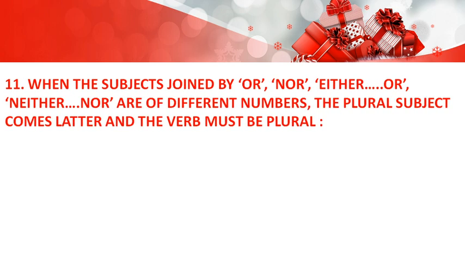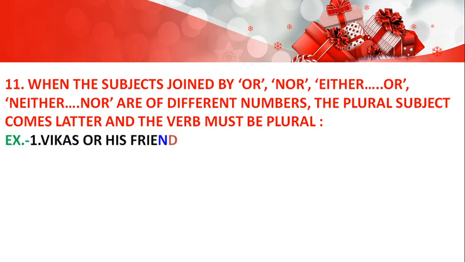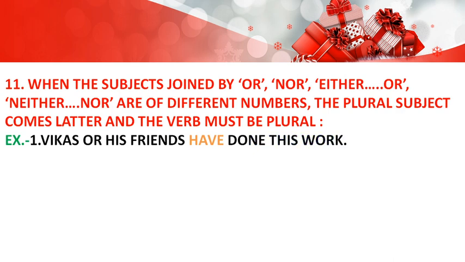Next one, when the subjects joined by or, nor, either or, neither nor are of different numbers, the plural subject comes later and the verb must be plural. So we will follow the plural subject which is coming afterwards. Like Vikas or his friends have done this work. We will follow his friends which is coming afterwards.